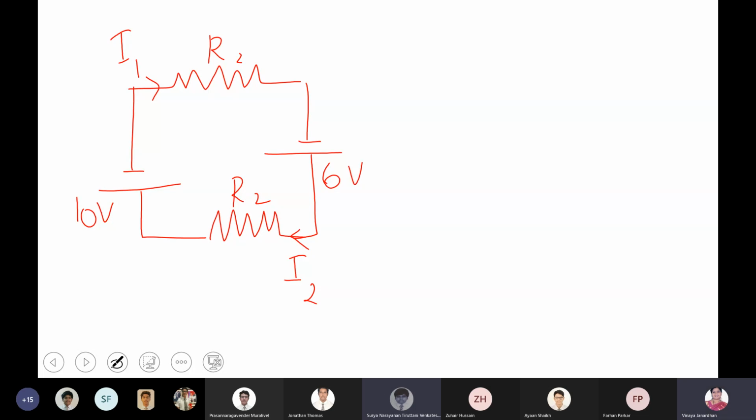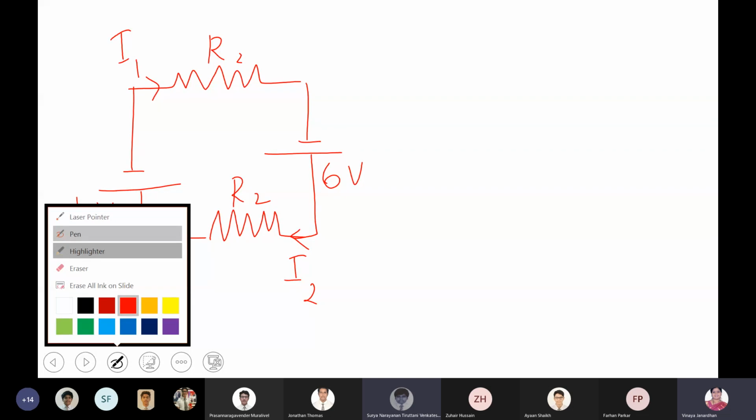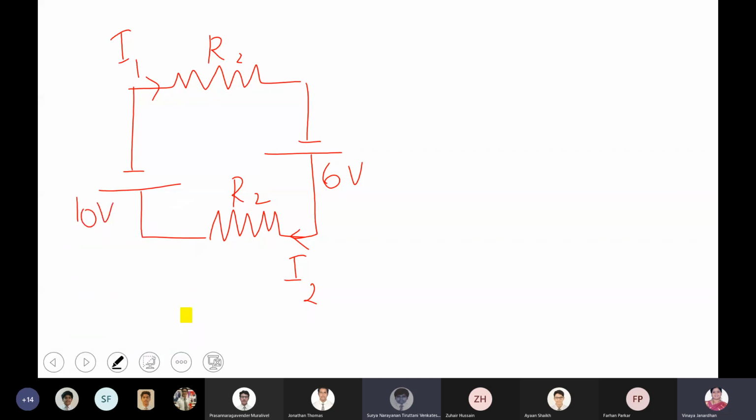How is the 10 volt sending the current through the circuit? Positive to negative. How do you find the direction of the current? It will be given. You don't worry. It will be given in the circuit. Okay, ma'am. Is it clockwise? Ma'am, 10 volt is clockwise. No, positive to negative. The 10 volt is sending the current like this.